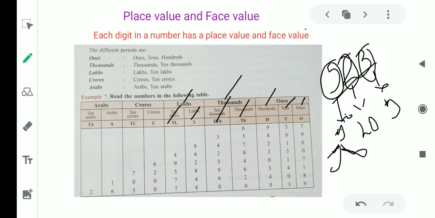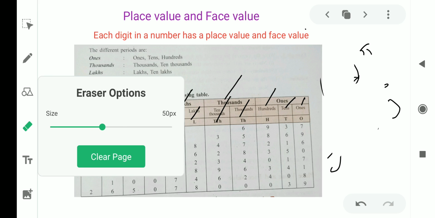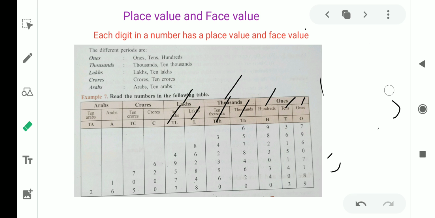Next is face value. So face value is nothing but exact. Suppose I write one number, that is 52.